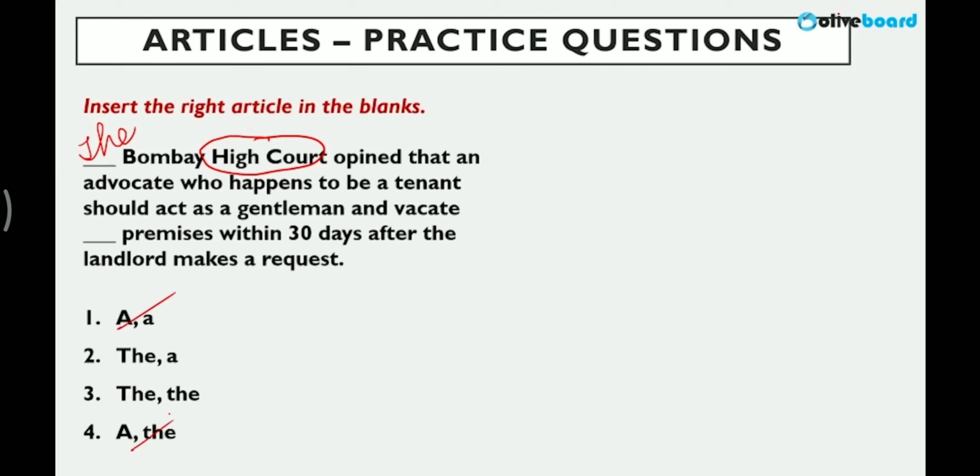Second blank, what will you mention? Here also something specific, that he should leave a particular premises where he is staying, right? So a specific place where the tenant stays, we have specified. Here also the should come. So option 3 will be your answer choice, right?